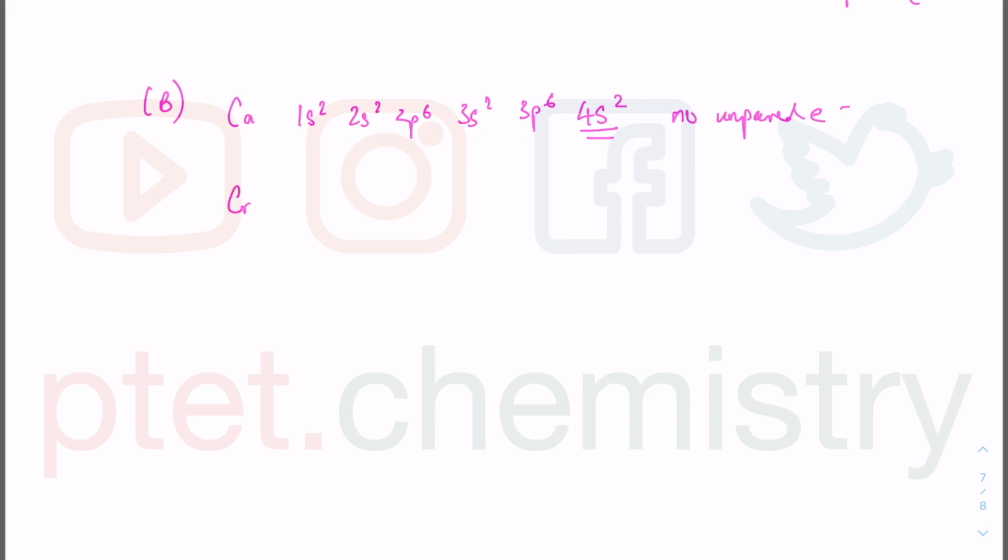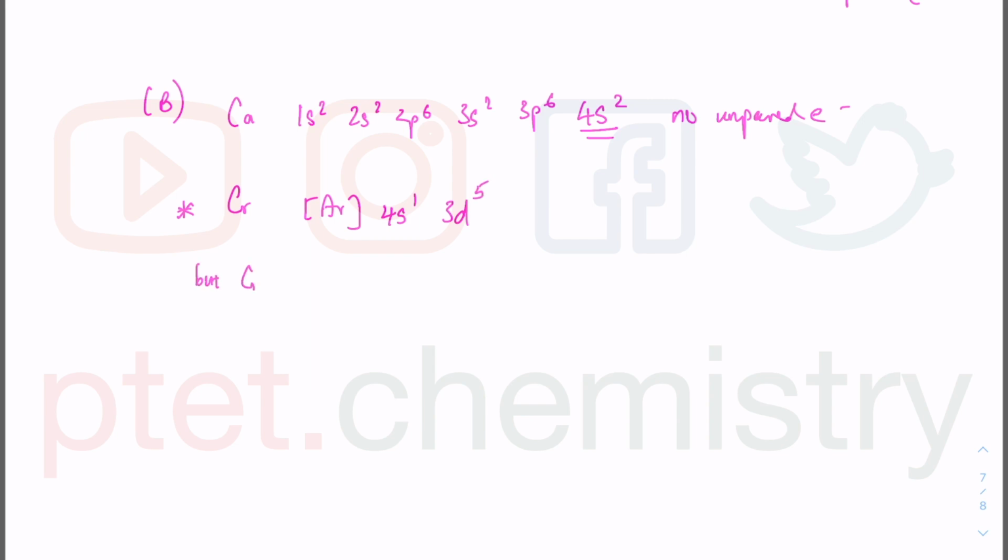Chromium, if I start from chromium, yes, I know the question asks chromium 3+. Chromium has argon, all the way to the 3p6, and then you fill 4s2, 3d4, and that is wrong again because the chromium atom has half shell stability, just like copper just now. So instead of 4s2 3d4, you get 4s1 3d5.